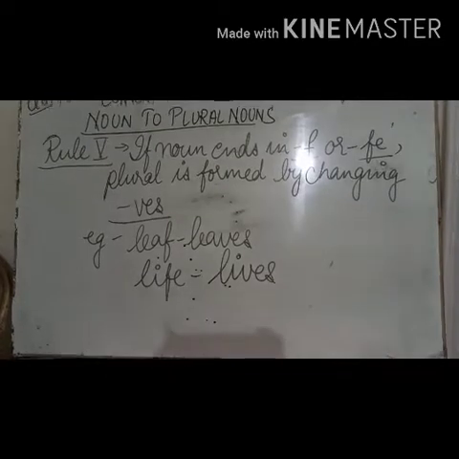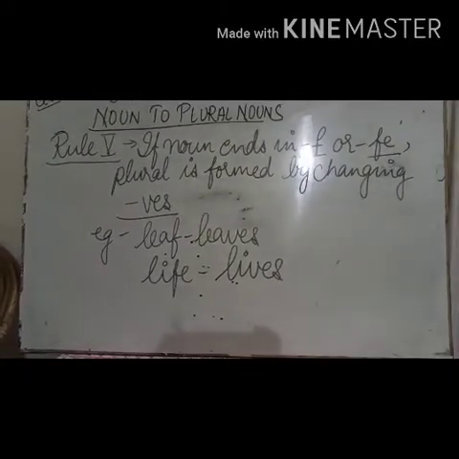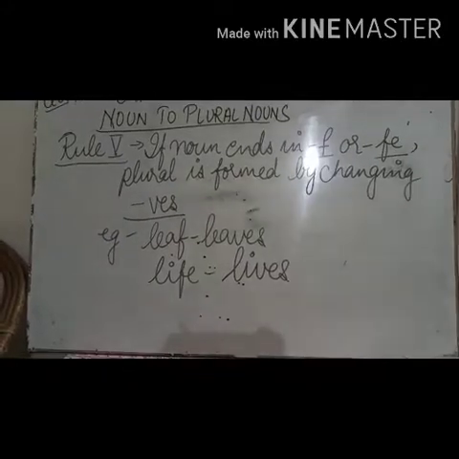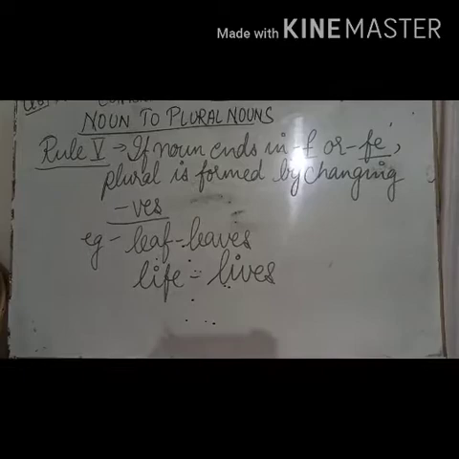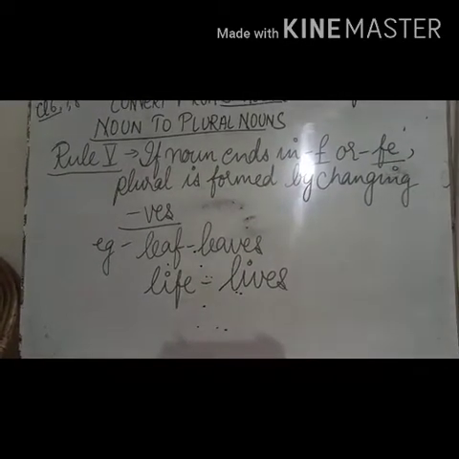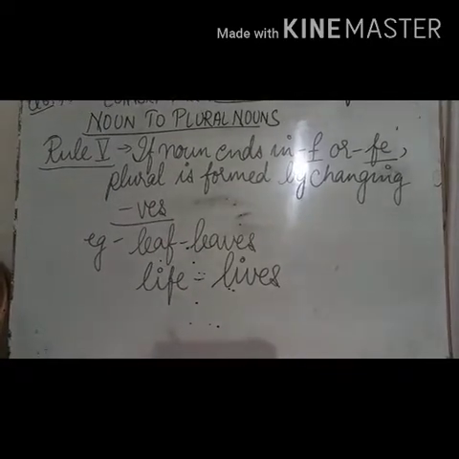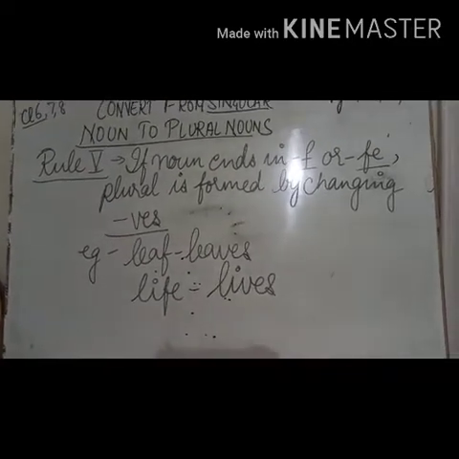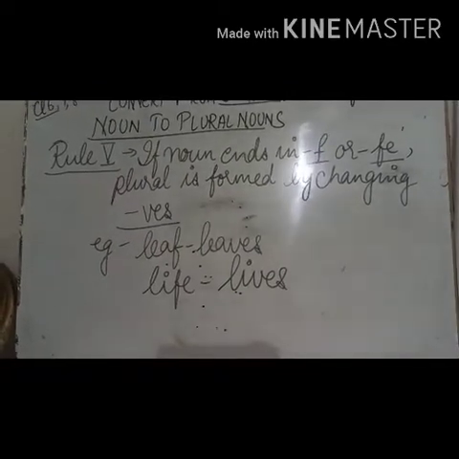One leaf and many leaves. Then life. You see it's ending with fe, and in the plural fe will be replaced by ves: lives. So this is rule number 5, which says if the noun ends in f or fe, the plural is formed by changing f or fe into ves.